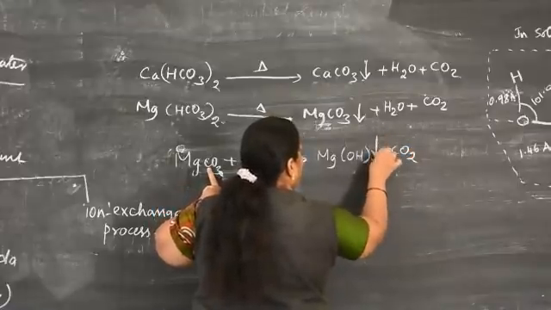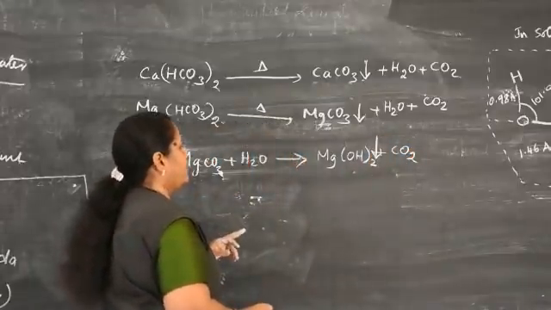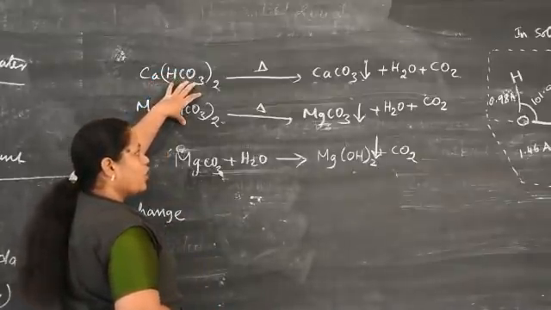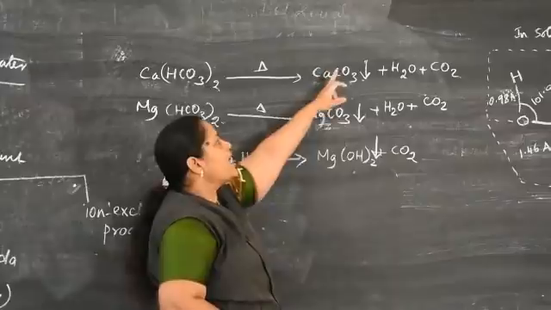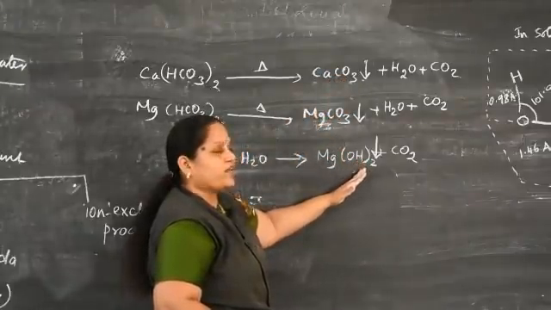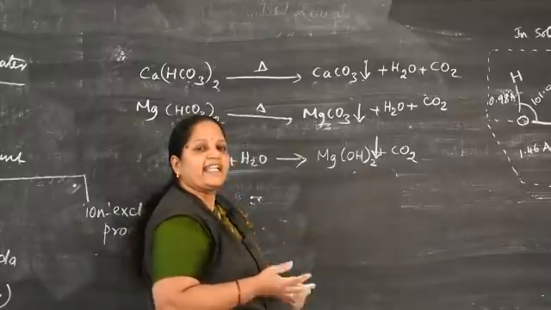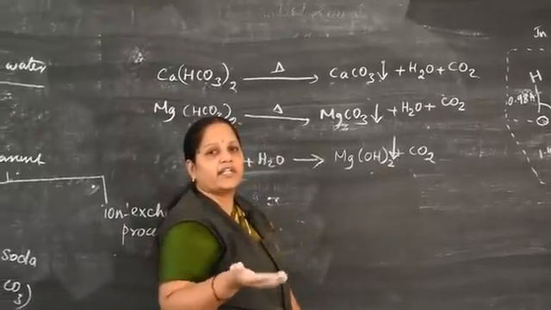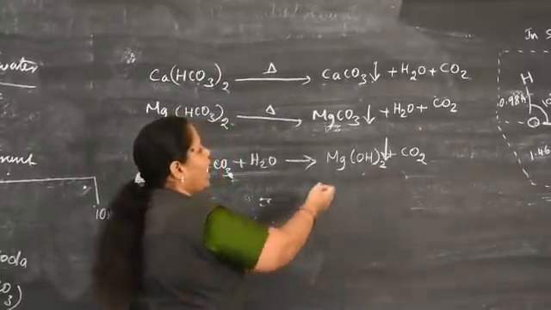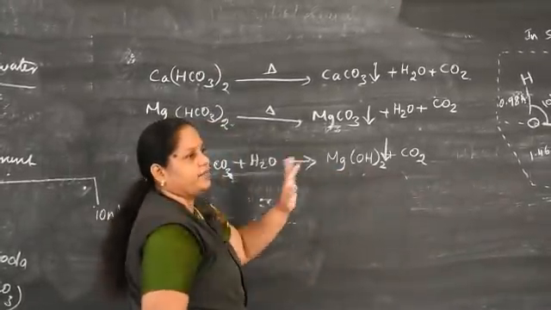It also occurs in precipitate form. Now all soluble bicarbonates in hard water are converted into insoluble calcium carbonate and magnesium hydroxide. They settle in the water in the form of precipitate and then all are removed by the filtration method.